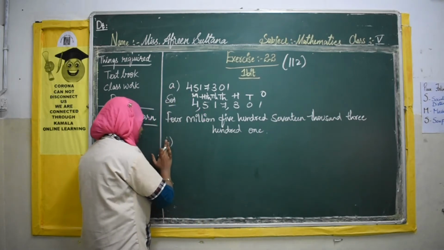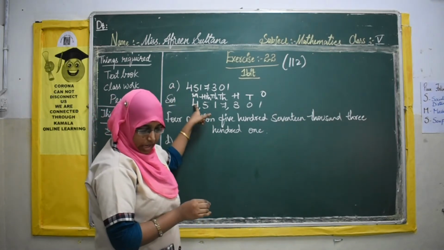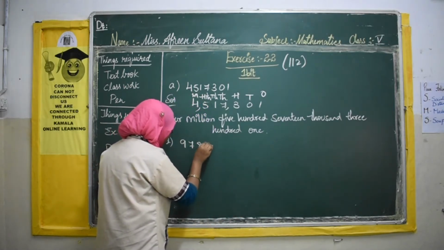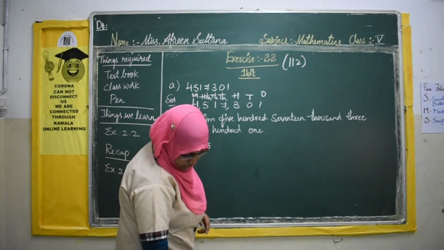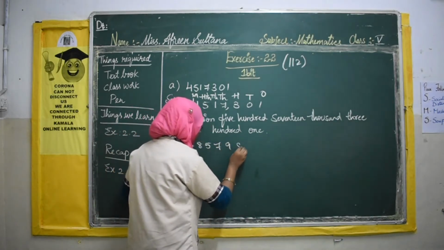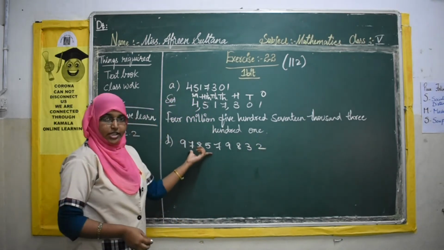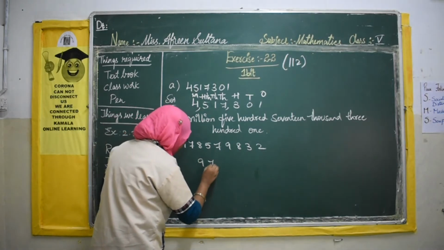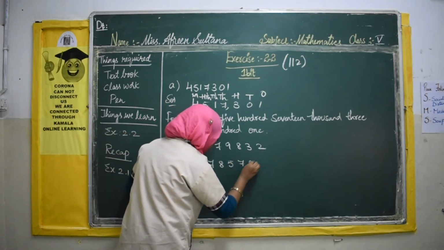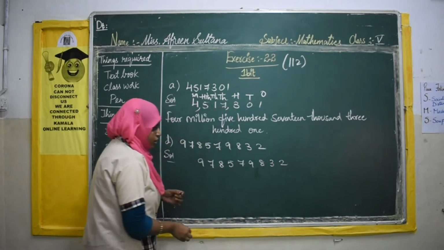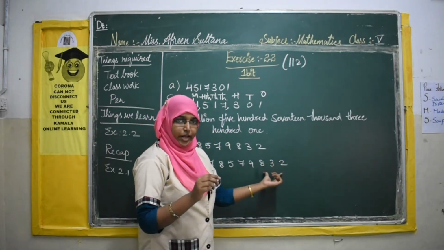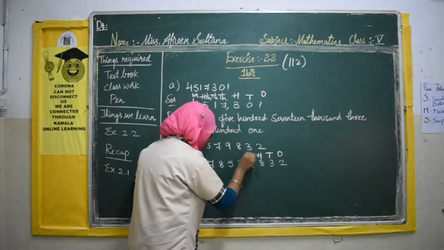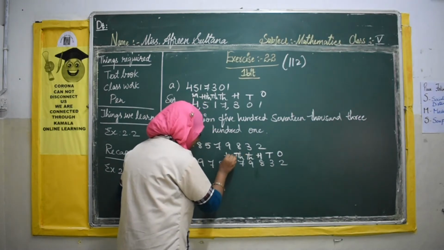Okay, let us write with B, because B and C are similar to A. What is the question here? 9, 7, 8, 5. Again, there is no comma, they have only given the number. Now what will we do? Firstly, we will write the given digits: 9, 7, 8, 5, 7, 9, 8, 3, 2. Now what is the next step? To write the international place values here: ones, tens, hundreds, thousands, ten thousands, hundred thousands.